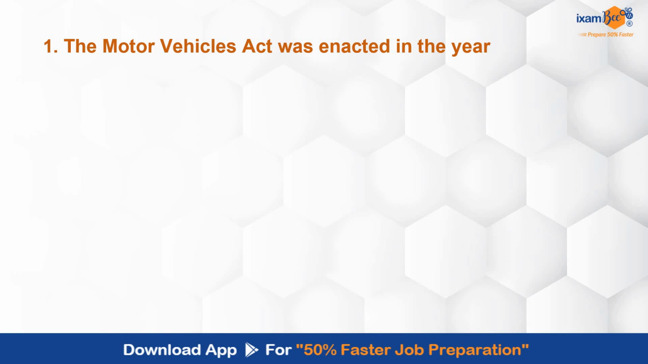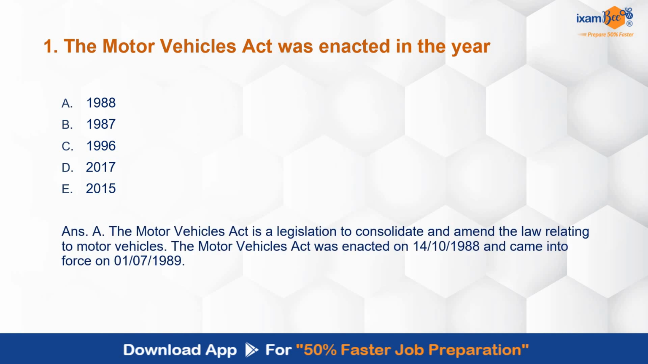First question. Motor Vehicles Act was enacted in the year 1988, 87, 96, 2017, 2015. कौन से साल में Motor Vehicle Act enact हुआ था? Don't forget to check what has been asked, whether it is enactment or whether it is commencement. So here the question is relating to enactment. Motor Vehicle Act is a legislation to consolidate and amend the law relating to motor vehicles. So Motor Vehicle Act was enacted on 14th October 1988 and it came into force on 1st July 1989.